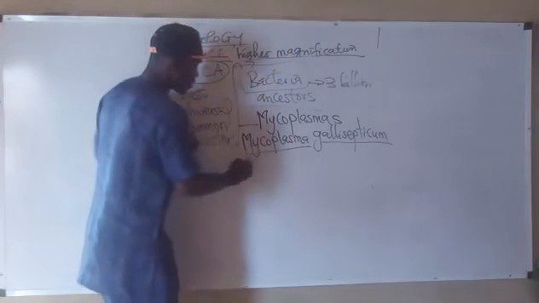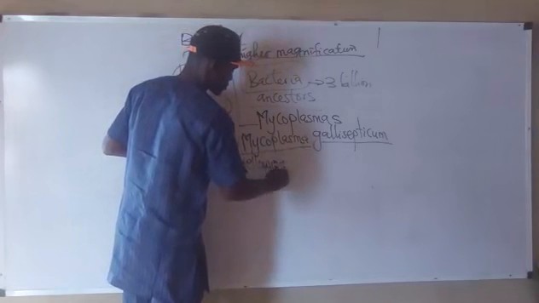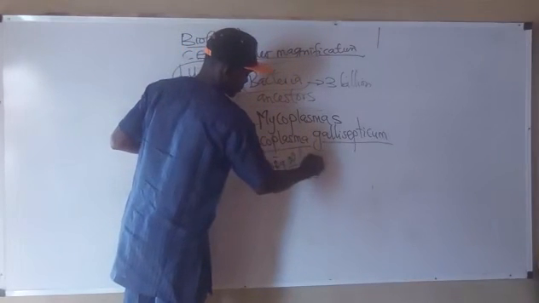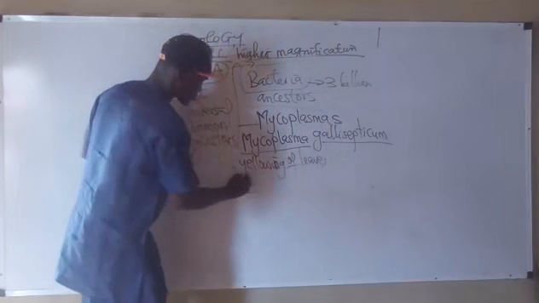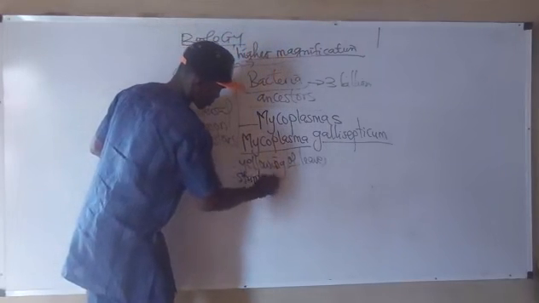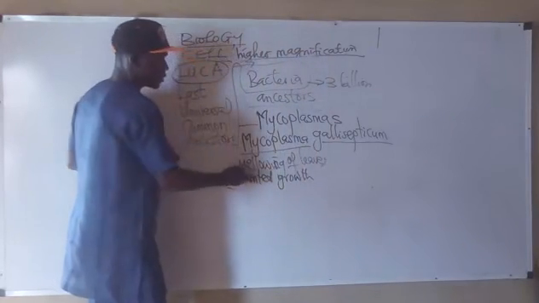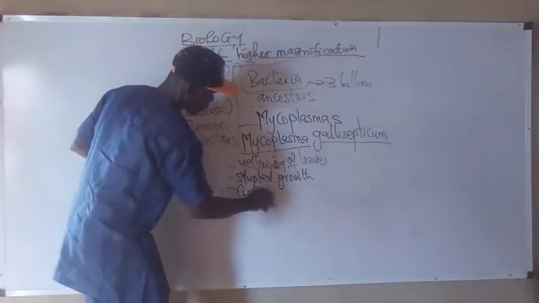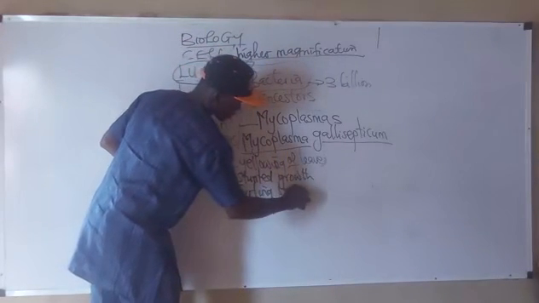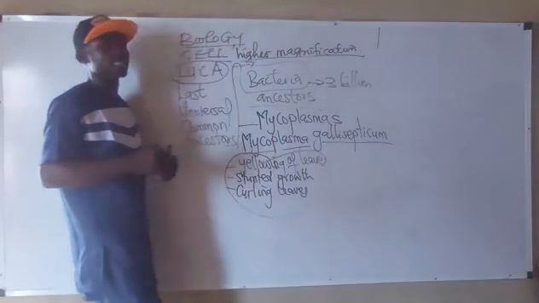Now, the yellowing of leaves, stunted growth, and coiling leaves, all of these are caused by Mycoplasma gallisepticum.